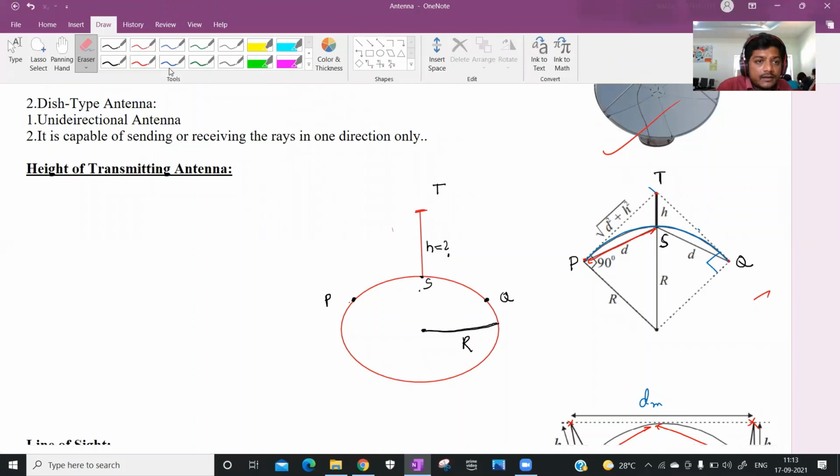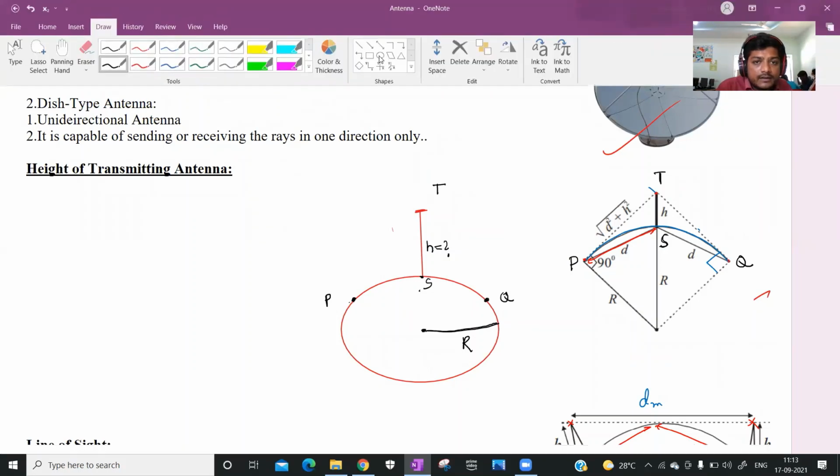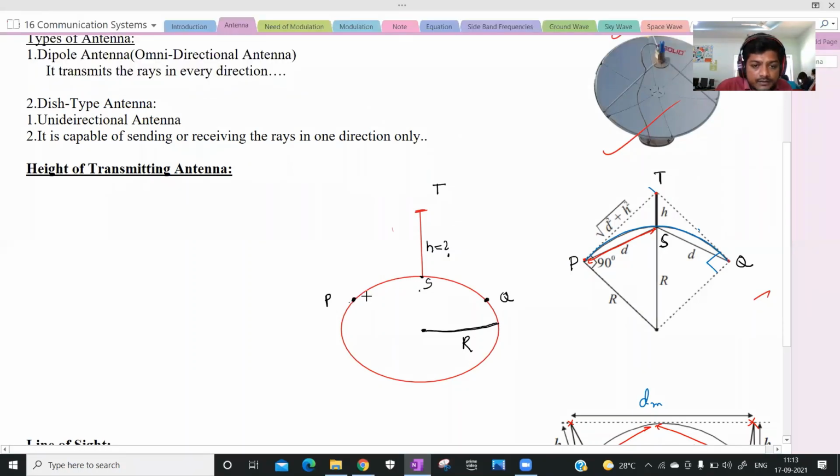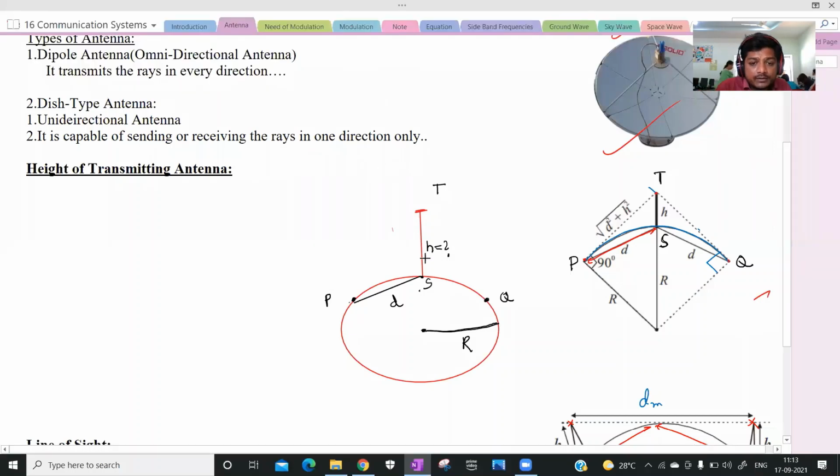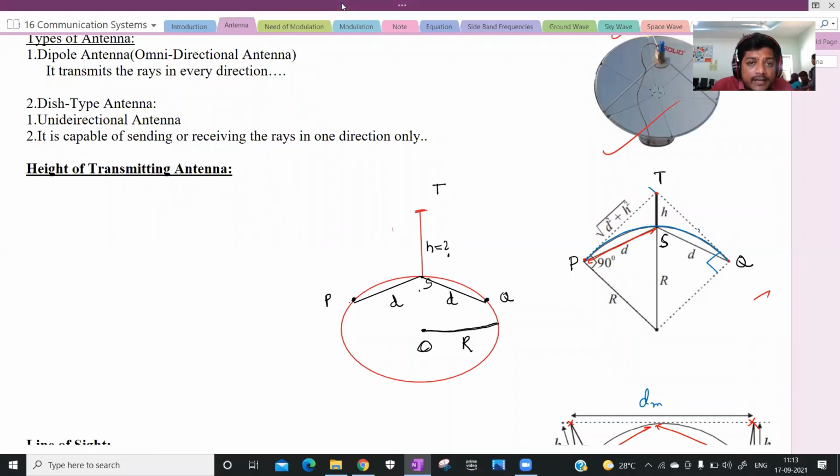Array. This is what? D. And here also the distance between S and Q is also D, for example. What is the distance from O to S?